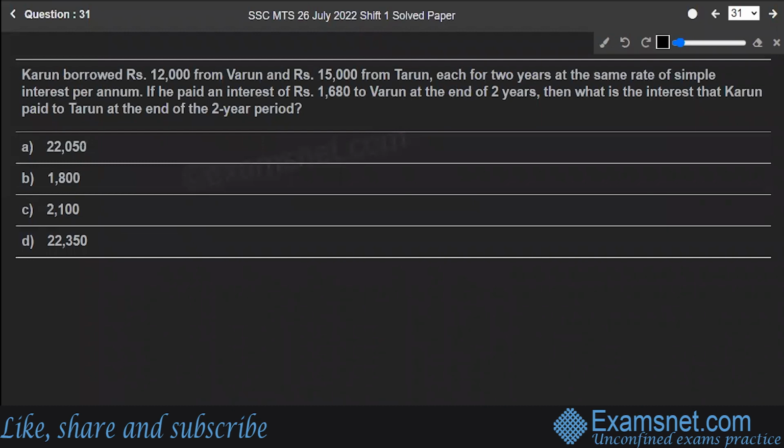Question number 31. Karun borrowed 12,000 rupees from Varun and 15,000 rupees from Tarun, each for 2 years at the same rate of simple interest per annum. If he paid an interest of 1680 rupees to Varun at the end of 2 years, then what is the interest that Karun paid to Tarun at the end of the 2-year period? First of all, let's analyze the situation. Over here, first of all, the principal amount: Karun borrowed 12,000 rupees from Varun.